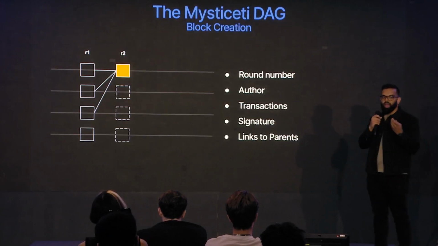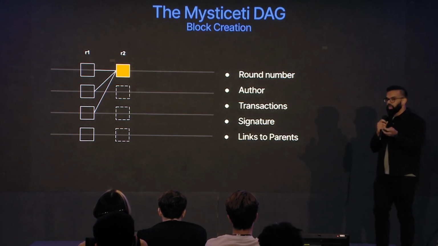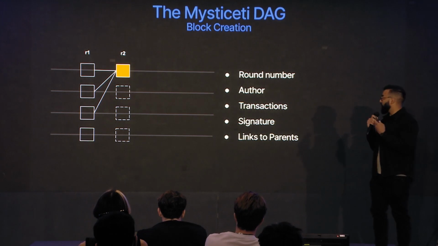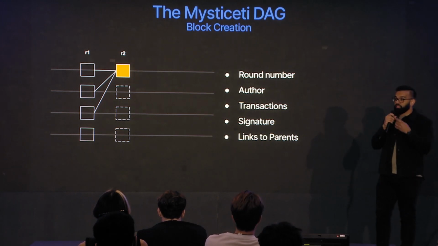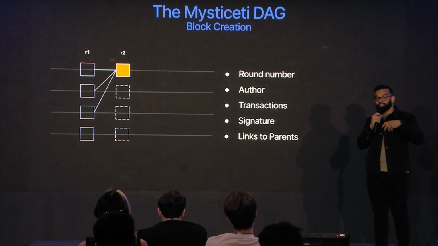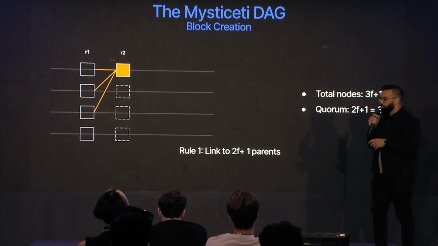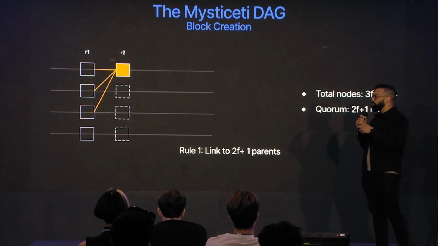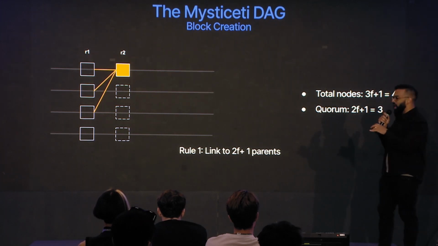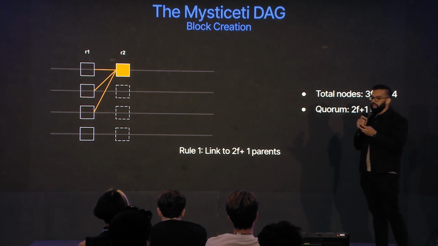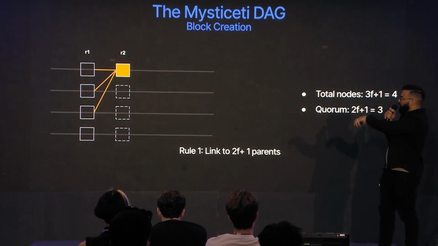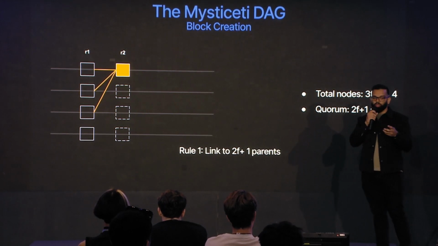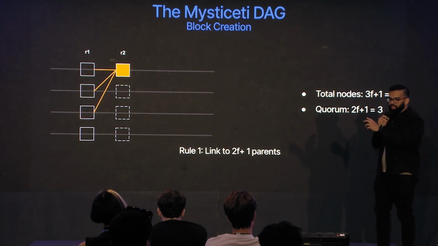So let's go into how that uncertified DAG gets built. Similar to other DAG-based protocols, we have a block that contains a round number, an author, a list of transactions, signatures, and then links to your parents. So before I keep going, you're going to often hear 2f+1 quorum. In BFT systems, or Byzantine fault tolerance systems, you have up to f faults that you can handle. And so if we have 4 nodes in most of our examples here for ease of explanation, a quorum is just a 2/3 majority, or 3 nodes. So when you hear me say that, that's all it means.